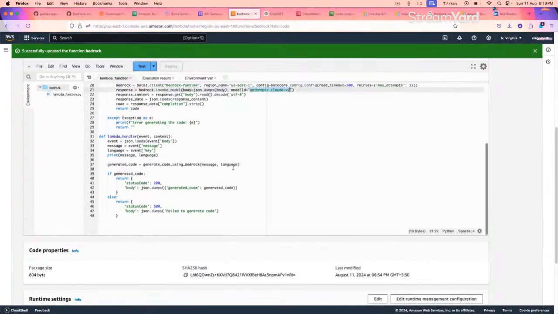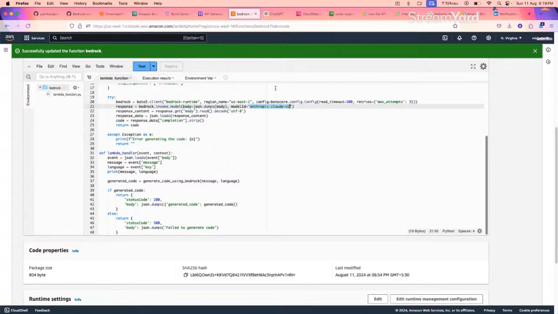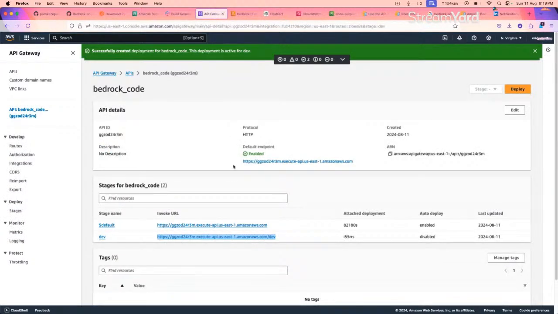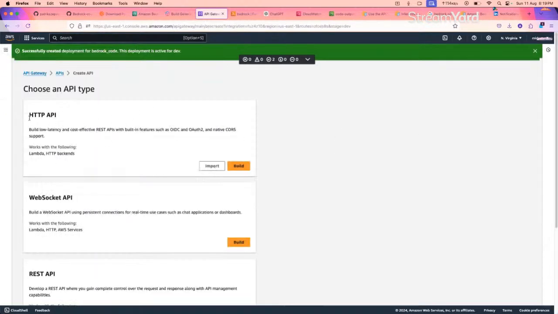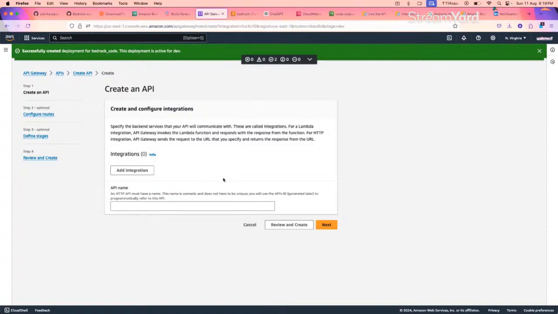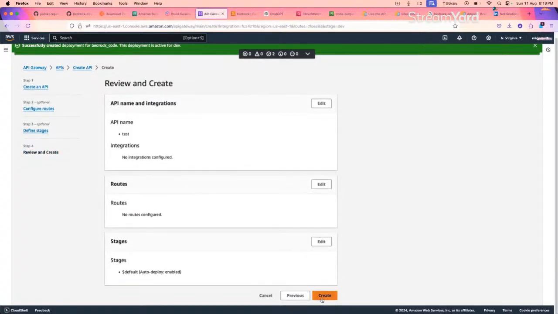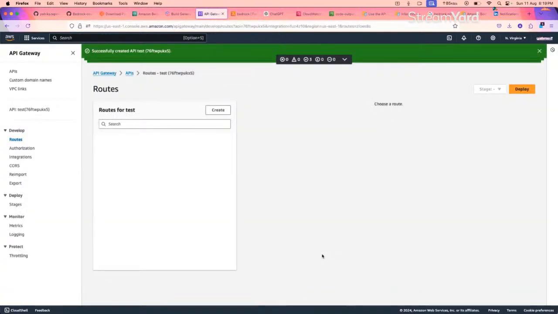Here, let's head over to API Gateway and see what I have done. So here I have created one API. I have used HTTP API, directly build. We have to give the name, we'll call it test. Then review and create. Everything is good. When we have created an API, it takes some basic methods. It can be get, post, put, delete. In this case, we want to send some data, the message and the language, so we have to generate a post type of method.